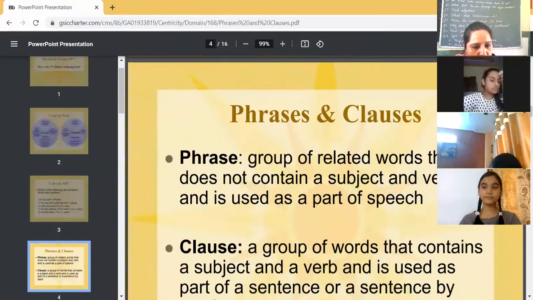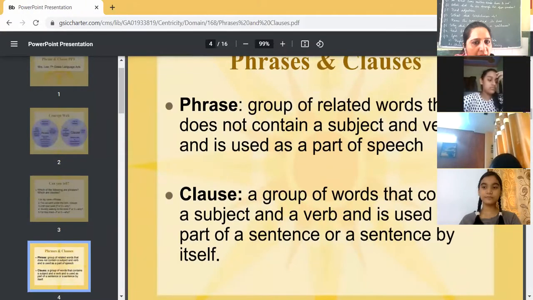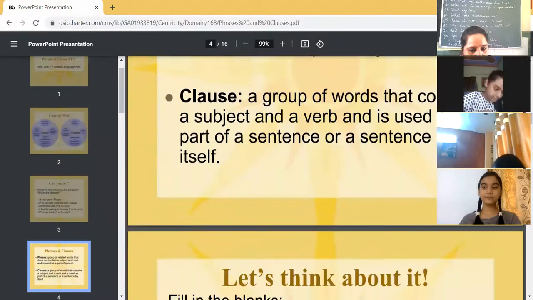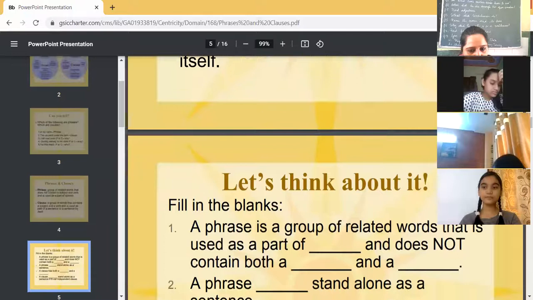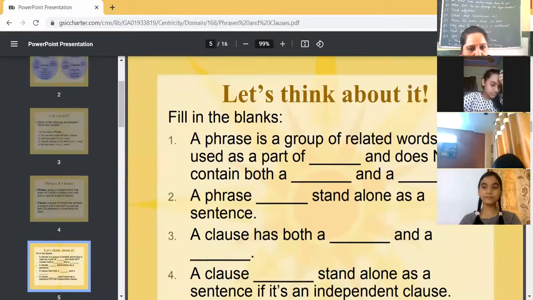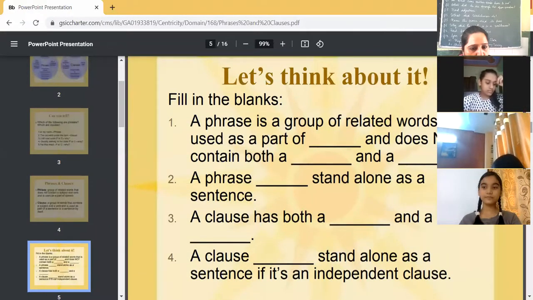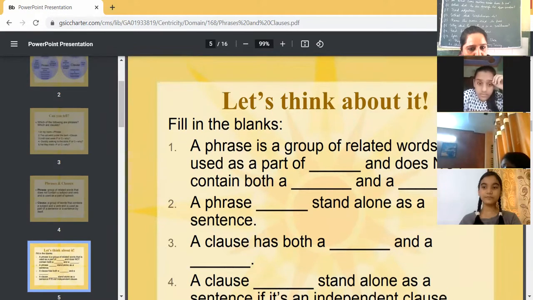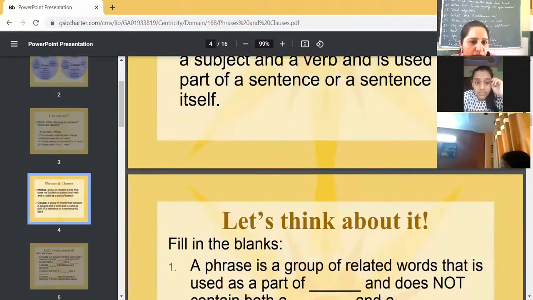Phrases and clauses. A phrase is a group of related words that does not contain a subject and verb and is used as a part of speech. A clause is a group of words that contains a subject and a verb and is used as a part of a sentence or a sentence by itself. Let's think about it. A phrase is a group of related words that is not used as a part of... Can you see the definition again? See the definition again.